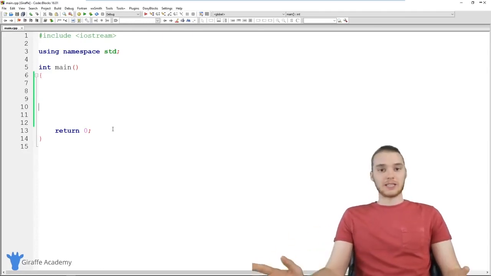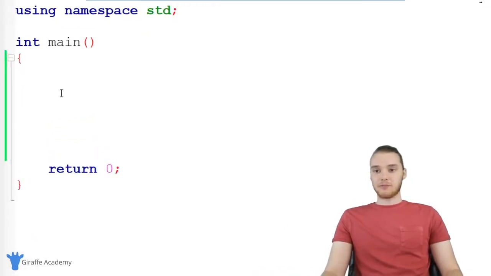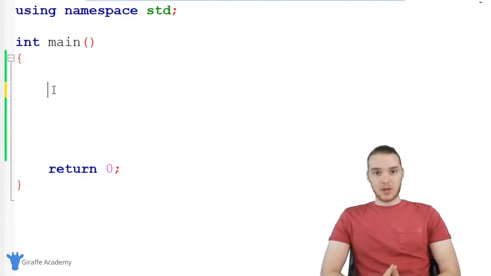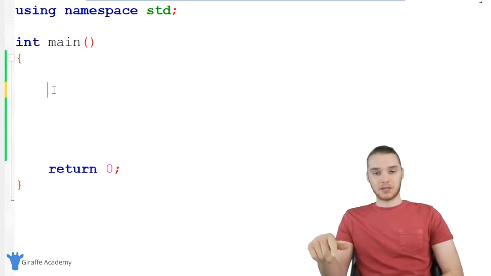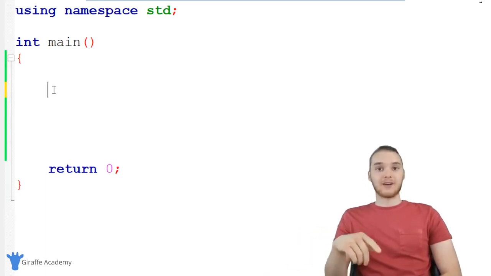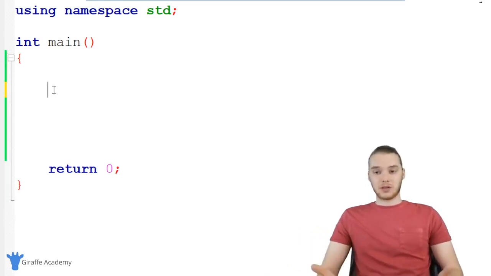And I'm going to kind of walk you guys through what all of those are and how we can use them. So the easiest way for me to demonstrate this is just going to be to create a bunch of different variables. So any of the different types of data that we can work with in C++, we can actually store inside of variables. So I'm just going to create a couple different variables, and I'll kind of show you guys exactly how this is going to work. So the first data type I want to talk to you guys about is called a character.